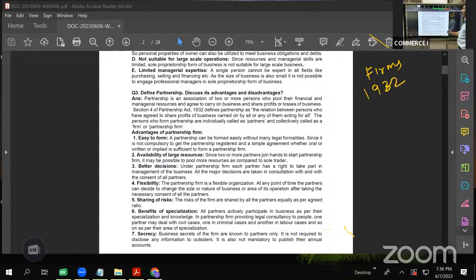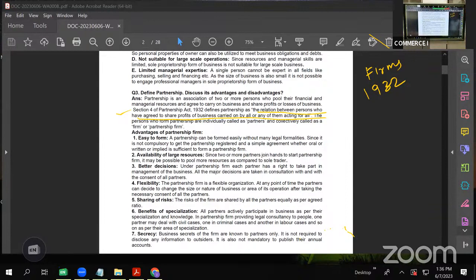So when you write the advantages and disadvantages of partnership, you first write the introduction, I told you. Okay, it is given here, you see. All the partnership firms in India are governed by the Partnership Act 1932, and as per section 4 of the Partnership Act, it defines the firm as the relation between two persons, or the relation between persons who have agreed to share profits of a business carried on by all, or one acting for all.